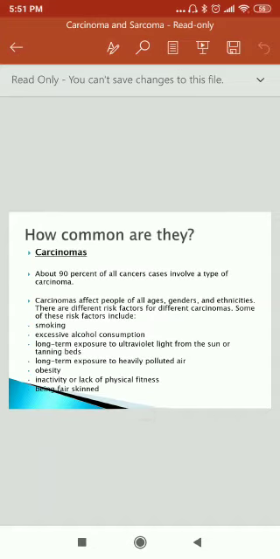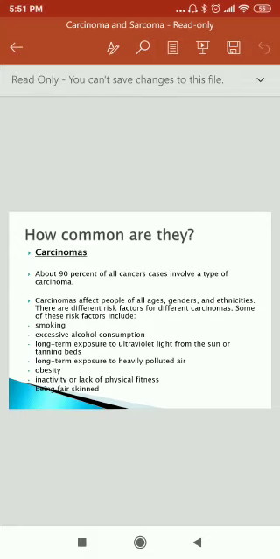How common are they? Carcinomas. About 90% of all cancer cases involve a type of carcinoma. Carcinomas affect people of all ages, genders, and ethnicities. There are different risk factors for different carcinomas.